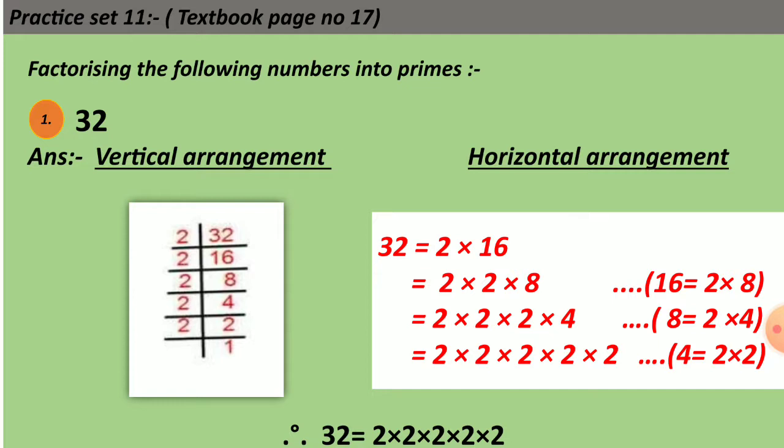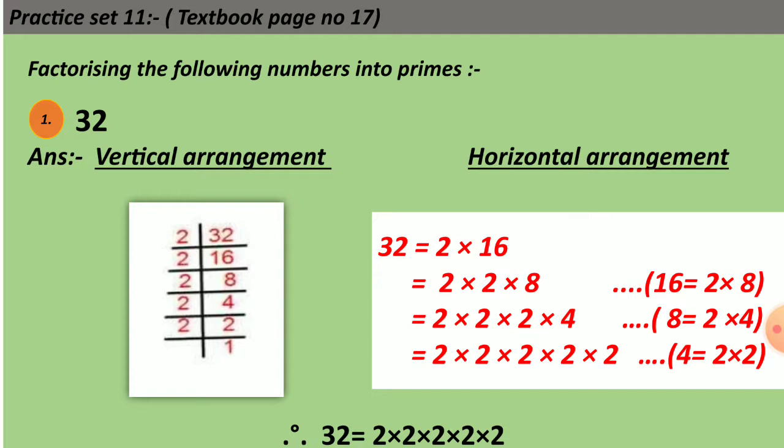Now 2 is a prime number. It is also an even prime number. So it gets divided by the number itself. So 2 ones are 2. So again 2 you are going to write on the left hand side of the vertical line and 1 on the right hand side of the vertical line below 2. This was all about the vertical arrangement.